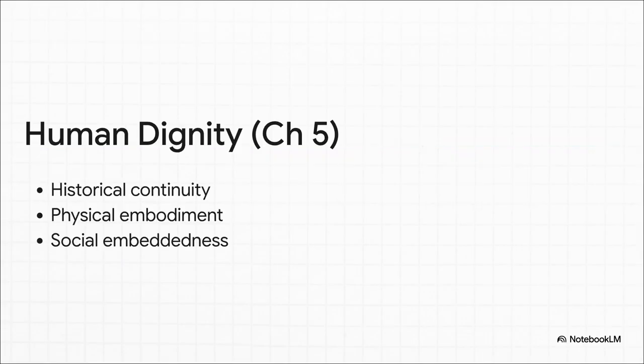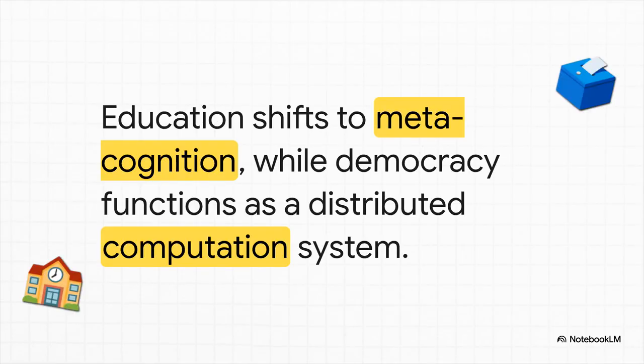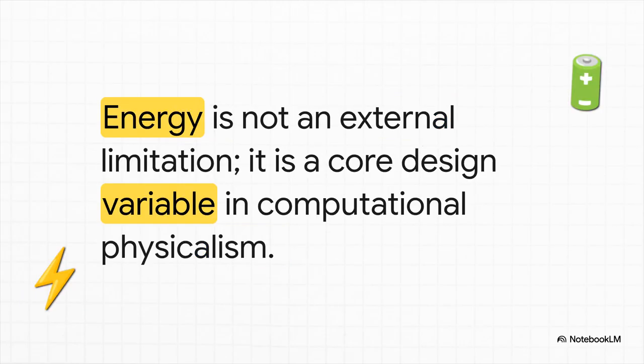So, the crucial point is that human dignity relocates from raw intelligence directly into physical embodiment and social history. Meaning, society itself becomes computation, education shifts to metacognition, and democracy literally functions as a distributed computational system. And remember, energy isn't just an external limit. It is an absolutely core design variable in computational physicalism.